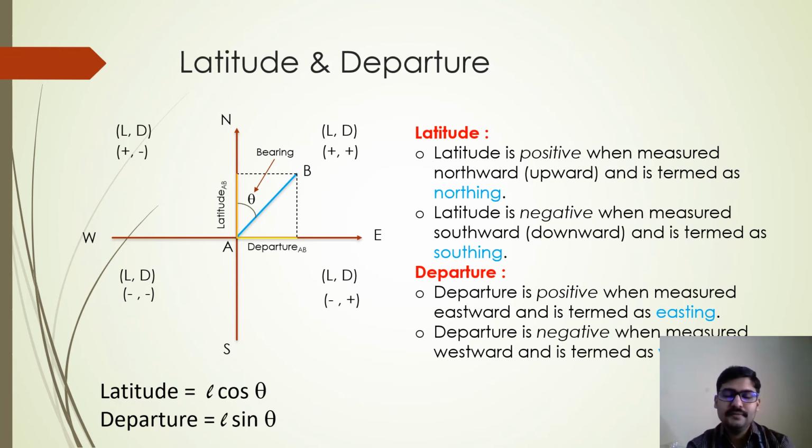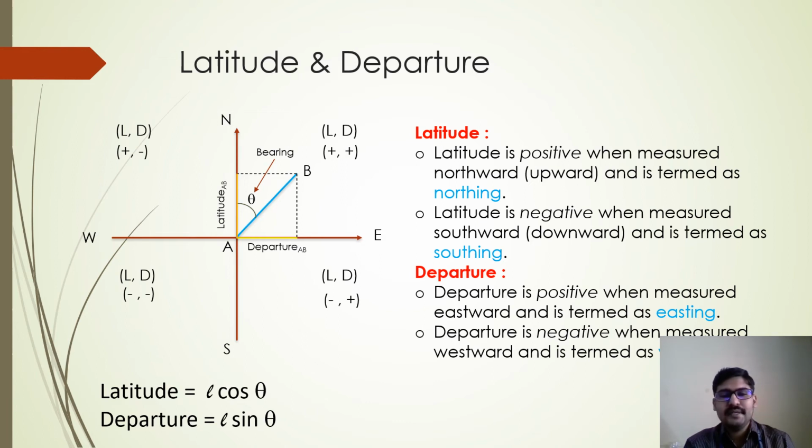Similarly, if the line is in the fourth quadrant, then latitude will be negative, departure will be positive. So remember, latitude will be along north-south direction and departure will be on east-west direction. So along the x-axis there will be departure, and along the y-axis there will be latitude, right? So I hope you are able to understand what is latitude and what is departure, right?